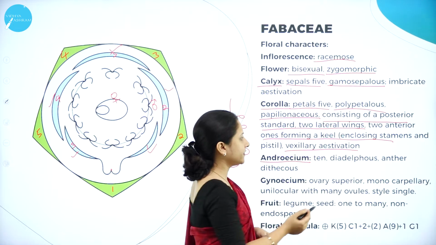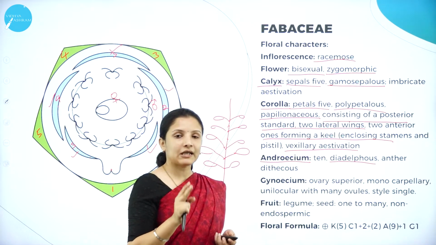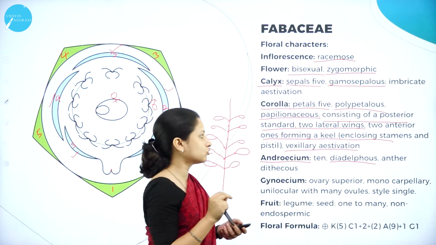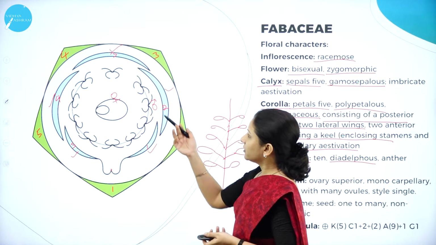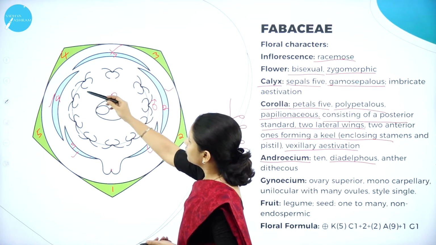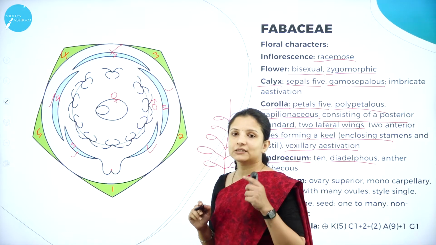They are diadelphous. So what is diadelphous? They are arranged in 2 groups. So 10 anthers are arranged in 2 groups. Maybe here, can you see here, they are arranged in 2 groups, 9 in one group and 1 in a separate group. That is diadelphous.